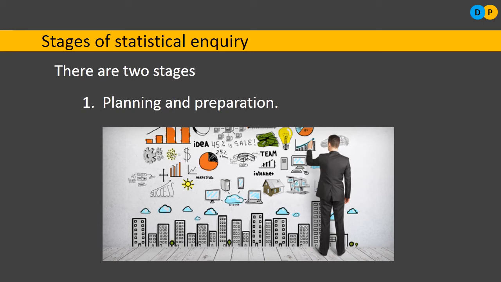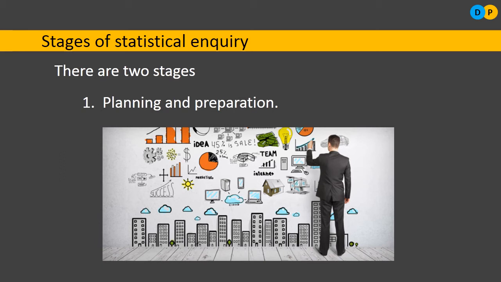They have considered some unit, some population, some sample. They have met units of those samples, and they have collected data. So directly you cannot consider a sample. Directly you can go and meet people, but before that, you need to plan whom to go and meet, what question needs to be asked, what tests need to be conducted, and at what time you need to approach them. So these things need to be decided earlier.